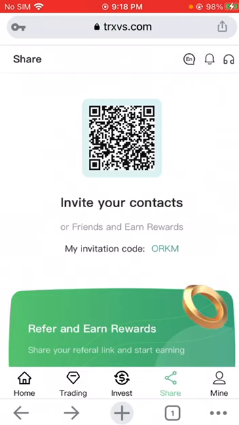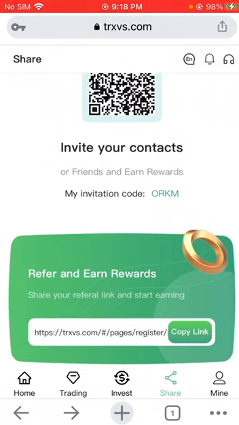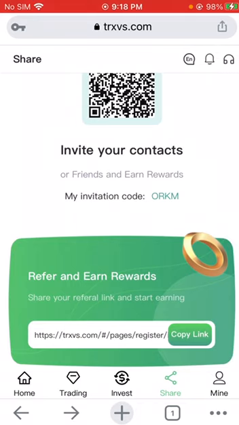Number 3. Share income. Share income is to share your invitation link with friends and relatives, or forward YouTube, TikTok, Twitter, Telegram group, Facebook, Instagram, and other social media, and earn promotion income through their registration and recharge. The more users you invite to top up, the more money you earn. Promotion income can be withdrawn at one time, up to 20%.